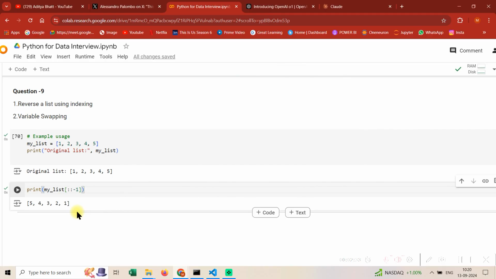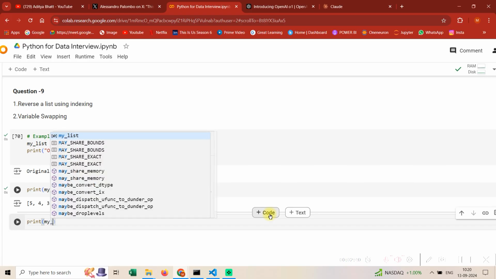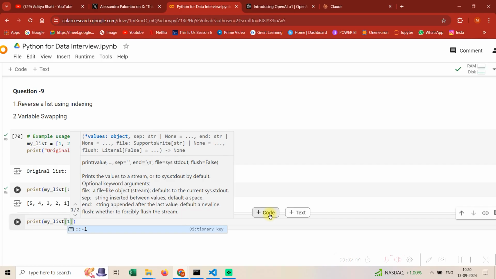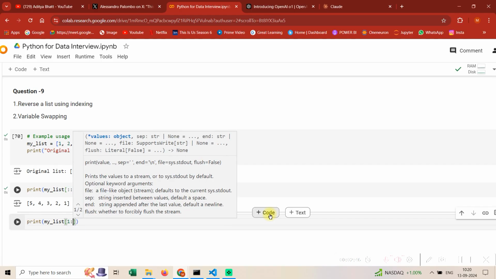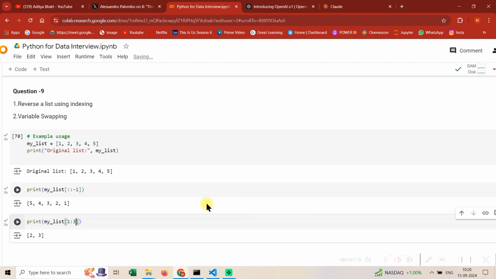And I think you need to understand this thing. Maybe let's just do one more thing, print. So just try to think what would be the output of this thing. Okay, 1, 3. Okay, what would be the output of this thing? So why do you get 2 and 3? Just try to think in your mind before I explain it to you.